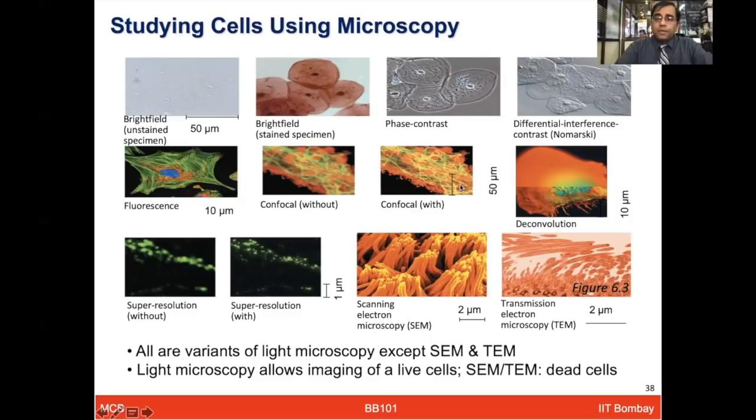For looking at the ultrastructural detail of the cell, you have to, of course, kill the cell and fix it, and then you can look at it under the electron microscope, whereas the live cell could be studied with the light microscopes. So most of the images we have shown here are different types of microscopic variants of the light microscope, except the scanning electron microscope and the transmission electron microscope, which are electron microscope based images.